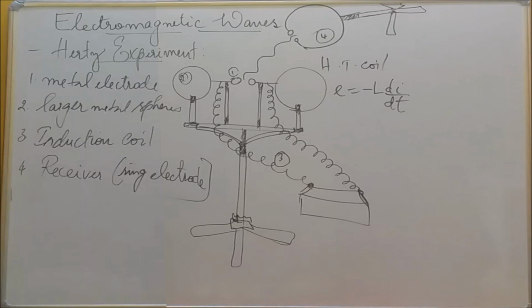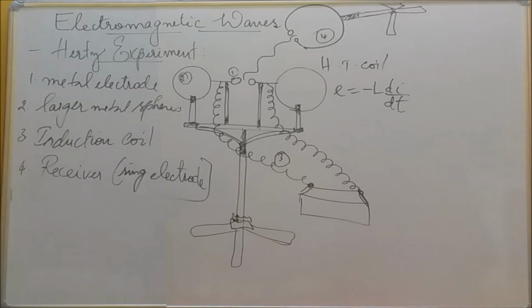Next we'll discuss the properties of electromagnetic waves. We have some more properties here. The first one is, electromagnetic waves are produced by any accelerated charges. The second one is, these electromagnetic waves do not require any medium for their propagation. That's what we are telling: electromagnetic waves are non-mechanical waves.